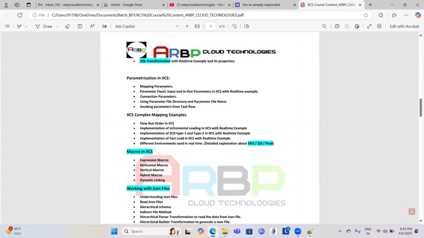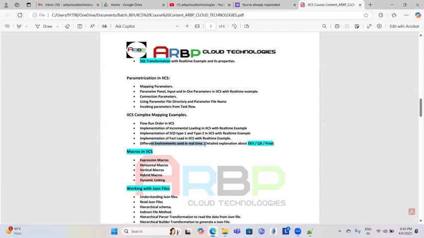How to change the sequencing of the flow order. Those of you from PowerCenter know the flow order can be changed, and if there are multiple pipelines, they can also be changed. I will explain that too. Then IICS SCD Type 1 and Type 2 with a real-time example, and the implementation of fact load in IICS with a real-time example.